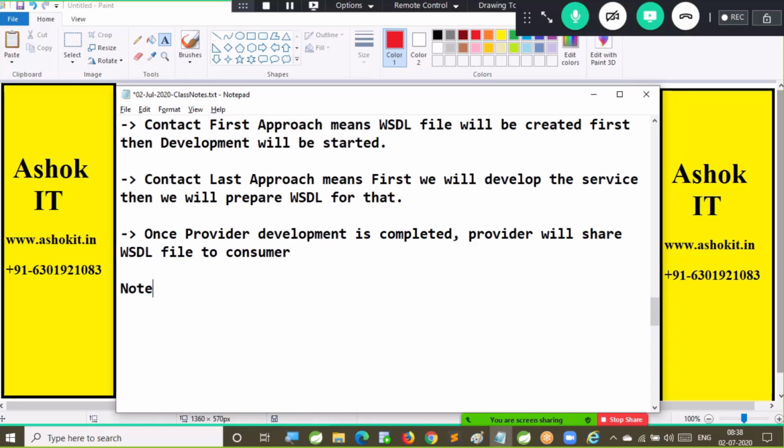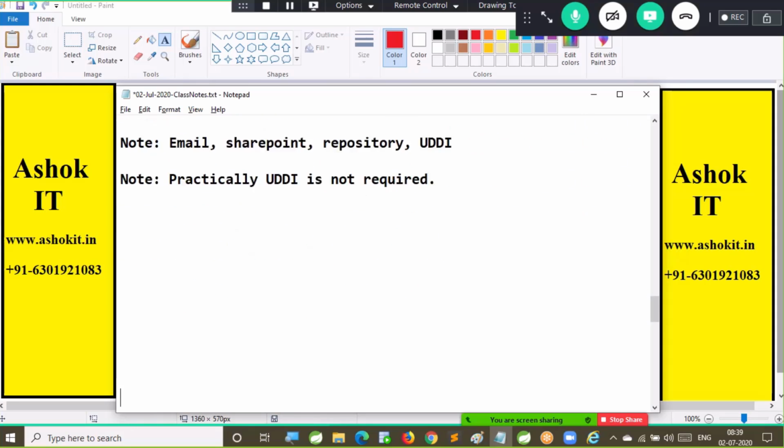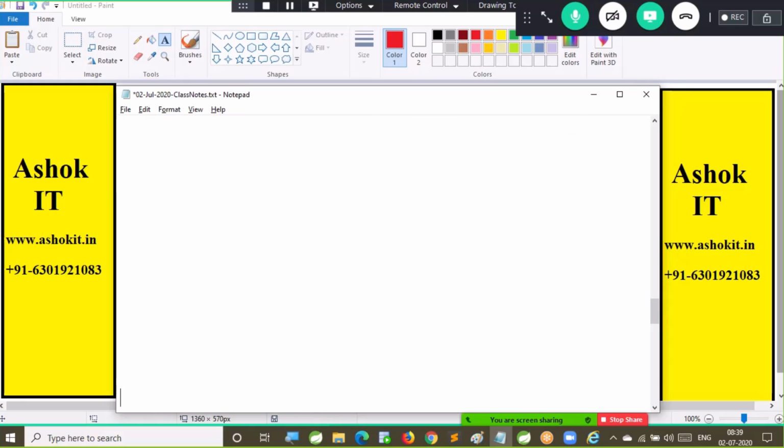Right. Through email they can share, through SharePoint they can share, through a repository they can share, through UDDI they can share, or the consumer can generate it by using a dynamic WSDL generation URL. Note, practically UDDIs are not required, and in the industry people are also not using UDDI. So my provider can share the WSDL file through email, through a repository, or through SharePoint, or I can generate the WSDL if my provider gives the URL.